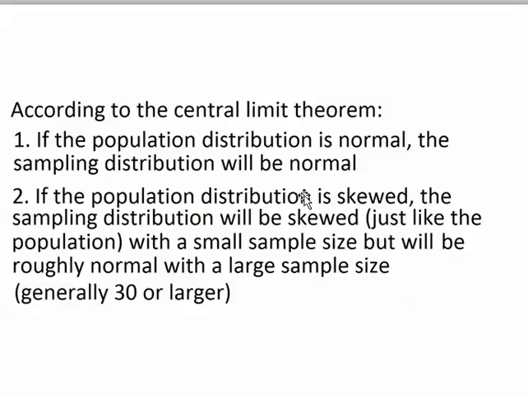However, if a population is skewed and you randomly select a large sample from that population and you calculate the mean of your sample, then the possible samples that you're drawing from will have sample means that follow a roughly normal distribution, even though the population that the sample is coming from is skewed.